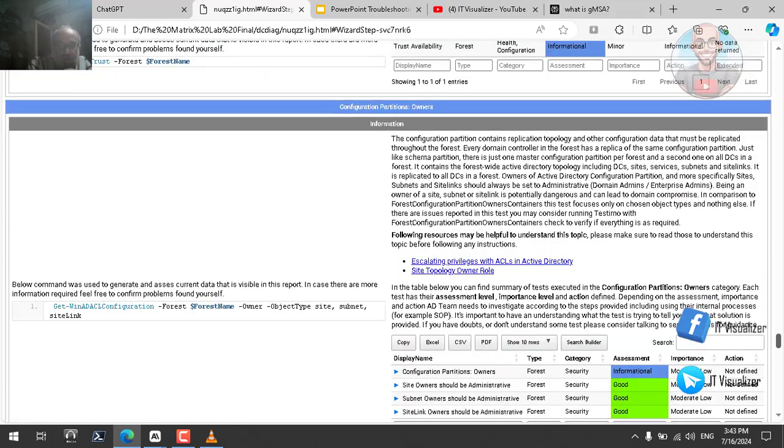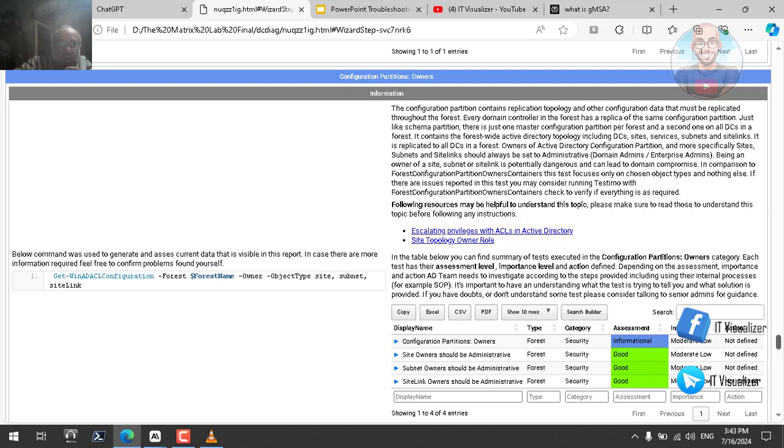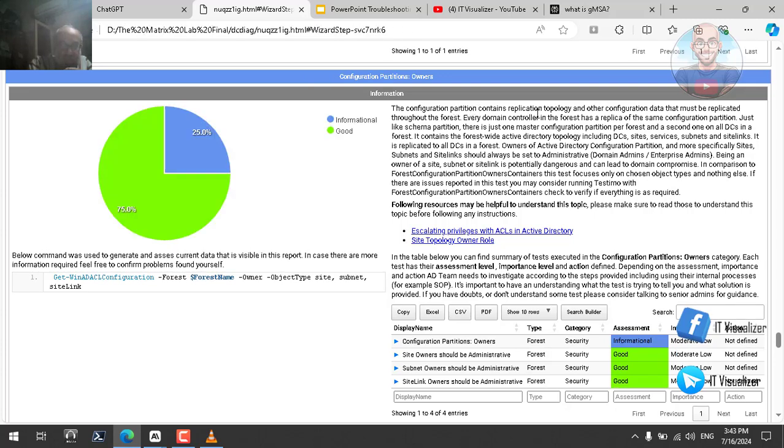Now we can go to the other test, which is called configuration partition owner. This is another test done by Testimo. The configuration partition of the Active Directory database contains replication topology and other configuration data that must be replicated throughout the forest. This is correct. Every domain controller in the forest has a replica of the same configuration partition. We all know that the configuration partition and the schema partition should be the same across the forest. So all of the domain controllers in all of the domains should have the same schema and configuration partition.